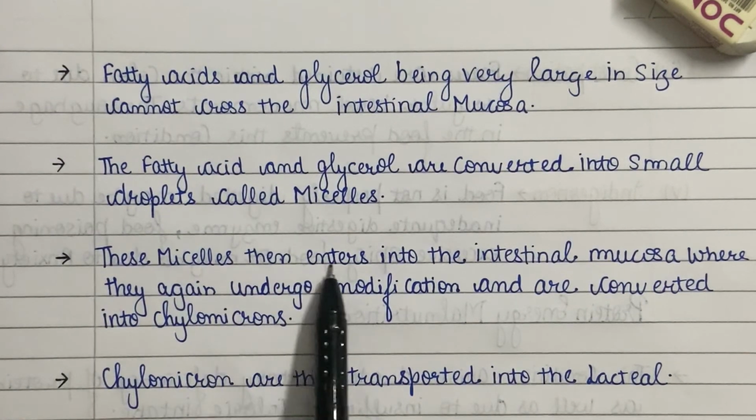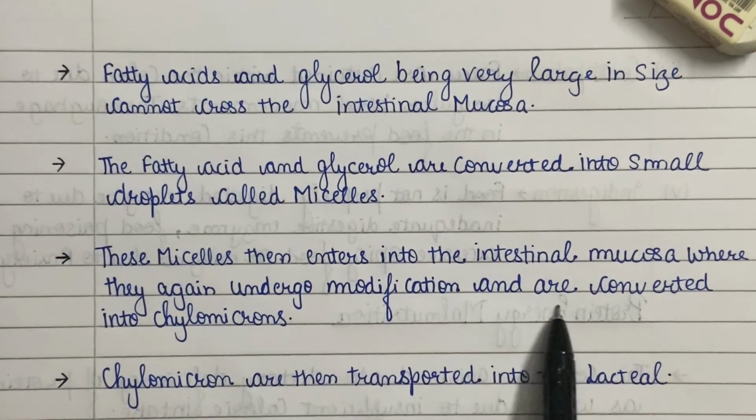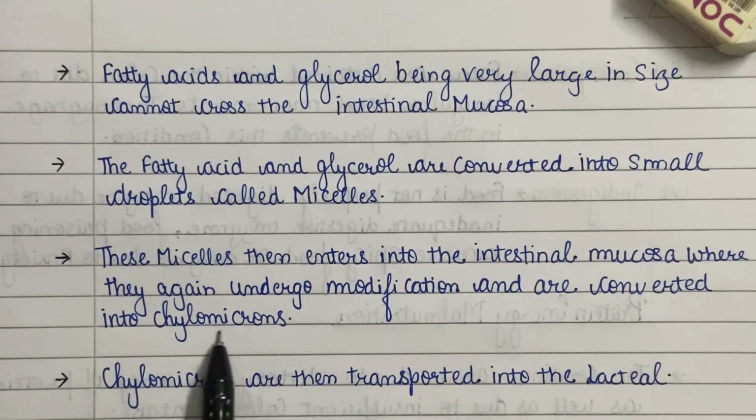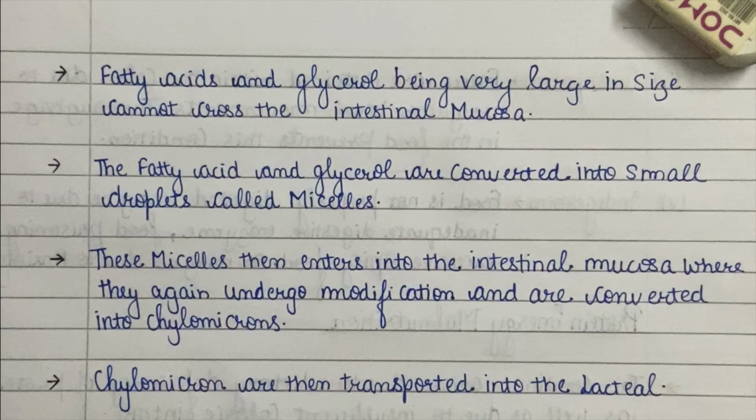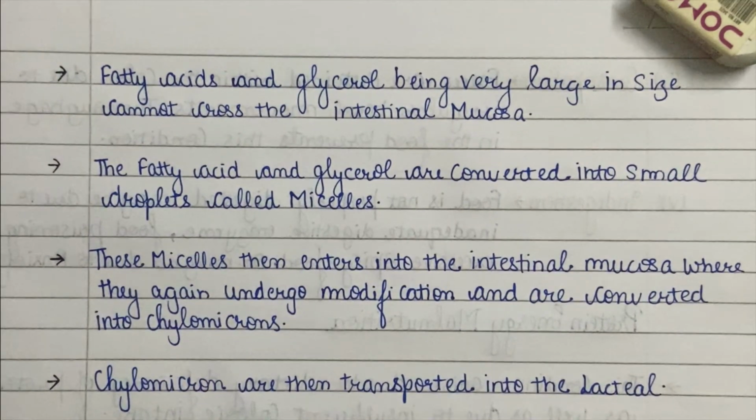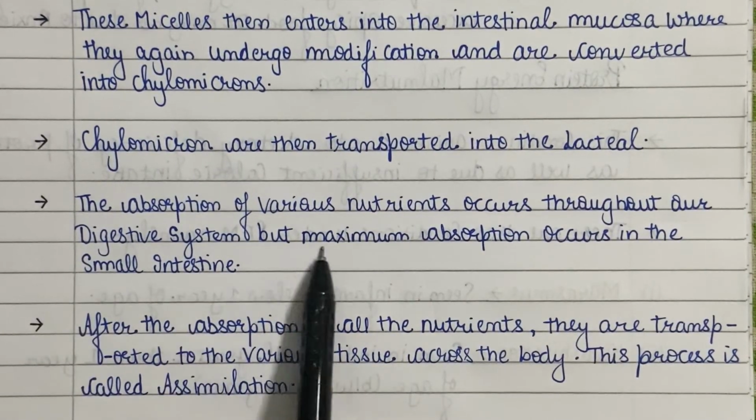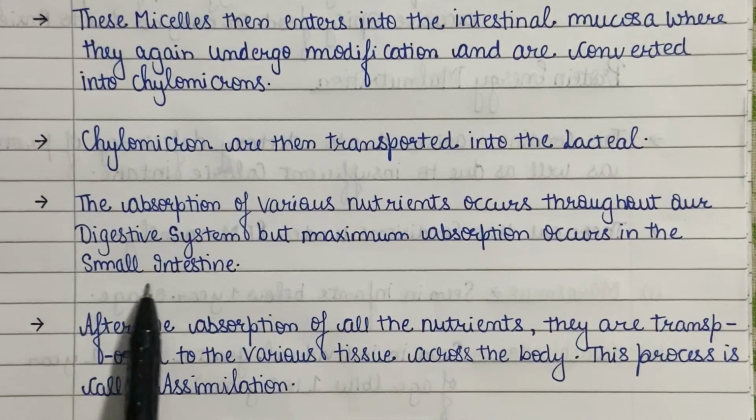These micelles then enter into the intestinal mucosa, where they again undergo modification and are converted into chylomicrons. Chylomicrons are formed by a covering of a small protein layer around these fat globules. Chylomicrons are then transported into the lacteal. The lymph in the lacteal later on mixes with the blood, and hence absorption of fatty acids and glycerol is completed. The absorption of various nutrients occurs throughout our digestive tract, but maximum absorption occurs in the small intestine.